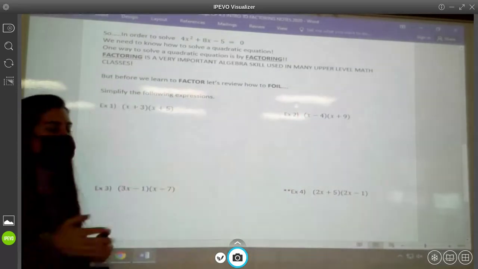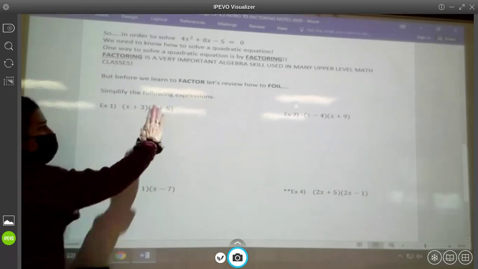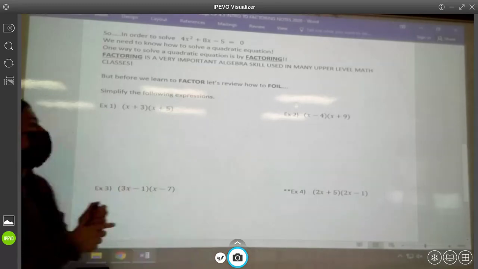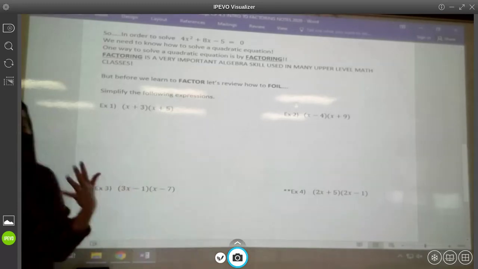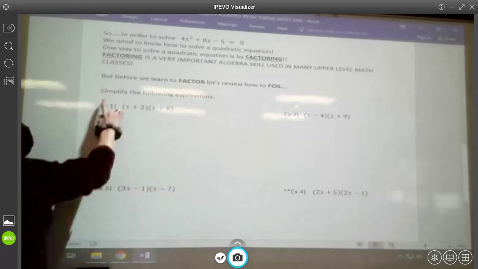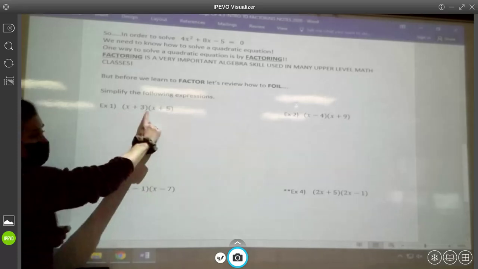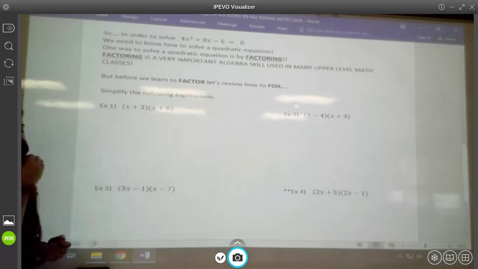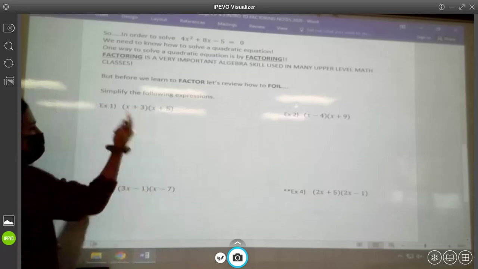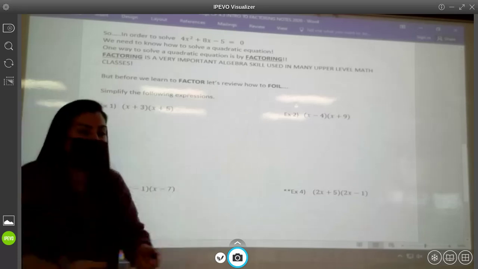And all FOIL was a way to multiply two pieces with two pieces. A two-term polynomial with a two-term polynomial, okay? All right, so that's what we're going to do. We're going to review FOIL today. All right, so I know it's called FOIL, but I'm telling you, I don't even think of it as FOIL. If I want to simplify the following expressions, well, guys, they want me to take this parenthesis and multiply it because they're attached with this parenthesis. Well, PEMDAS would tell us to do inside parentheses first, but I can't take an x and add it with a 3, and I can't take an x and add it with a 5, so I can't do inside the parentheses.